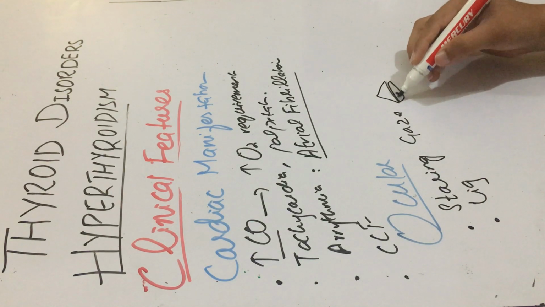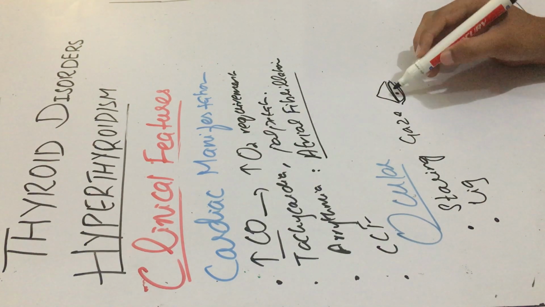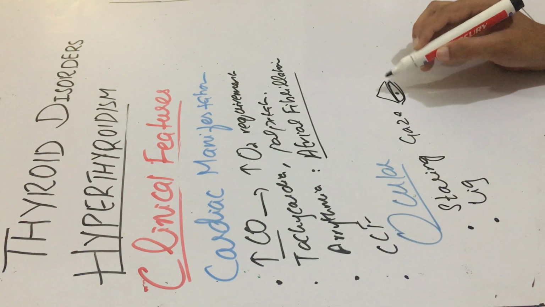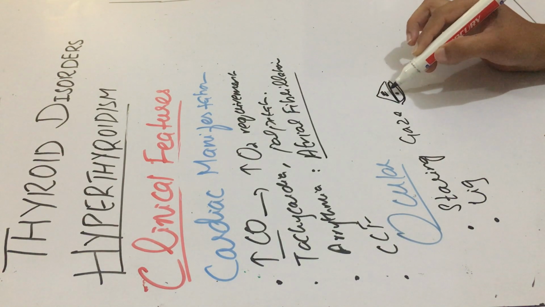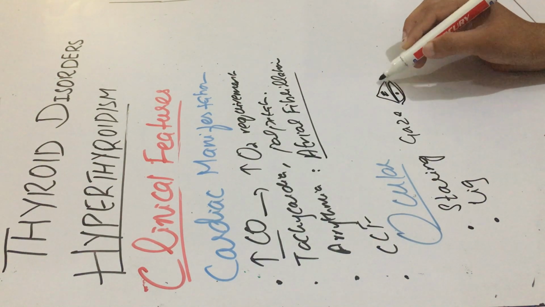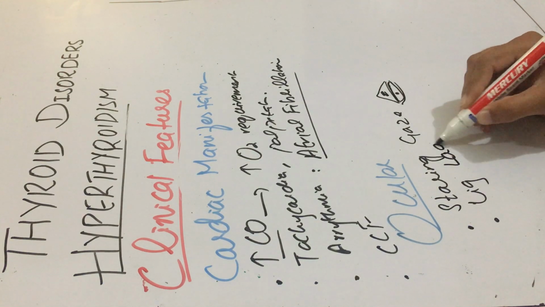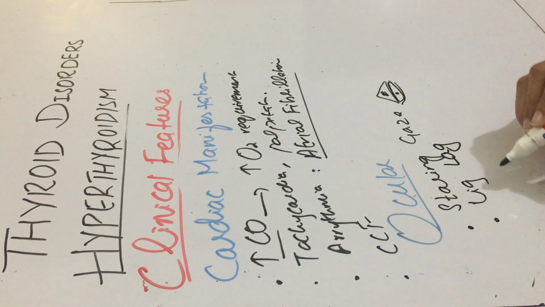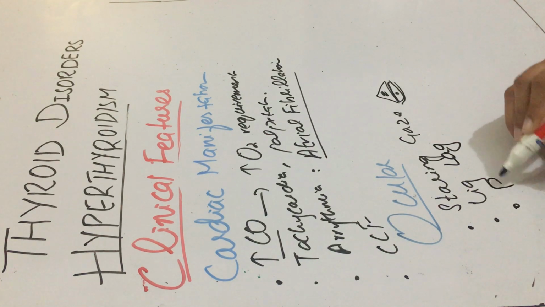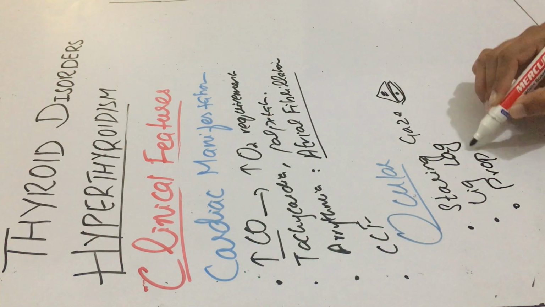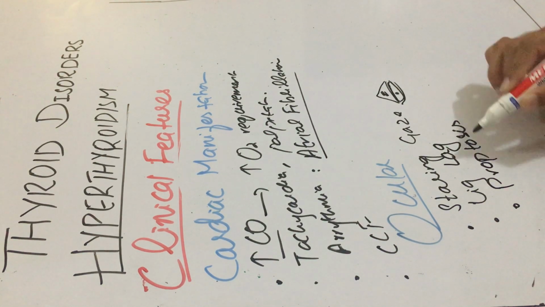That normally the lid would be at this level, but due to overstimulation of this muscle it would be more elevated than usual. So they would be having the staring gaze and lid lag and proptosis, that protrusion of the eyeball, mainly in Graves' disease.